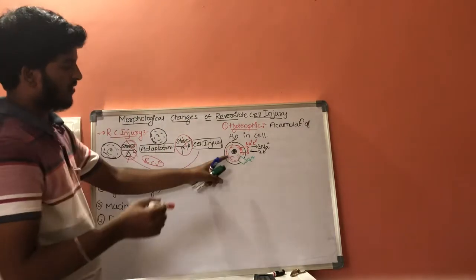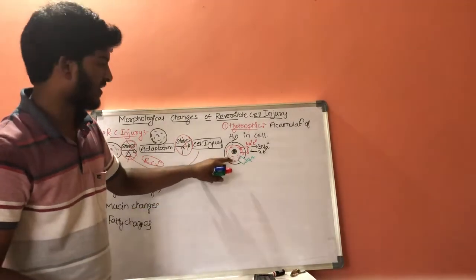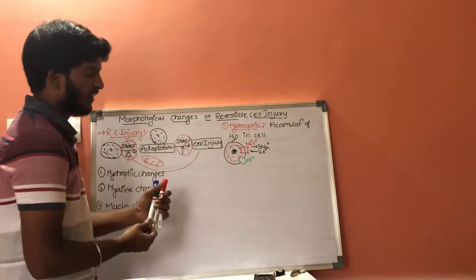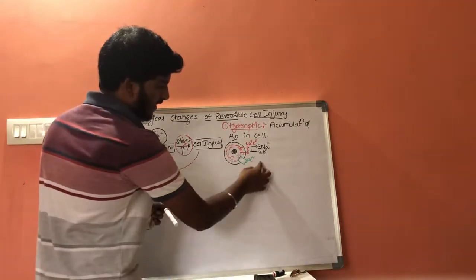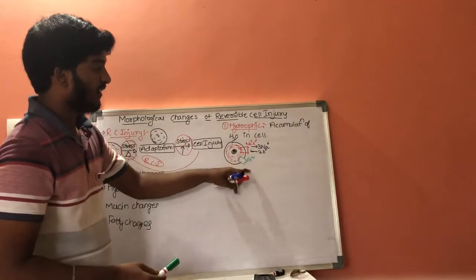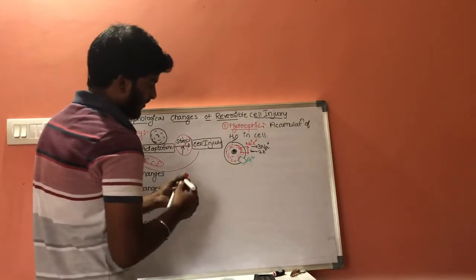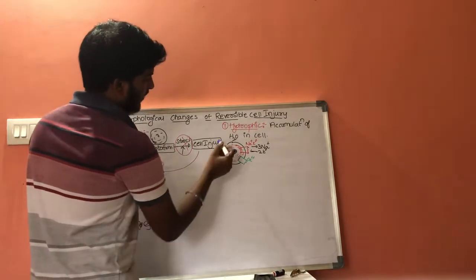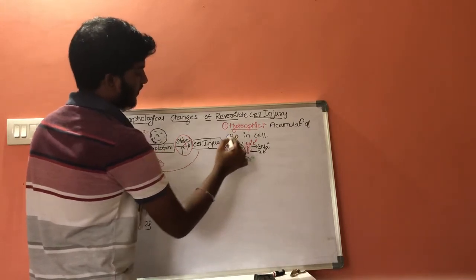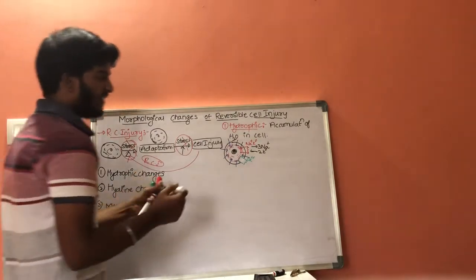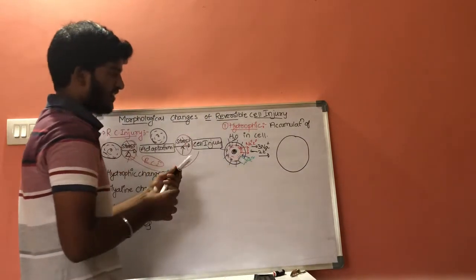Whenever the sodium concentration inside the cell is increased, the osmotic pressure in the cell will be increased. As we know, osmosis is movement of water molecules from low concentration to high concentration. At the outer side of the cell, the osmotic pressure is low. At the inside of the cell, the osmotic pressure is high. Ultimately, the water will move from outside to inside, and this results in increase in size of the cell.